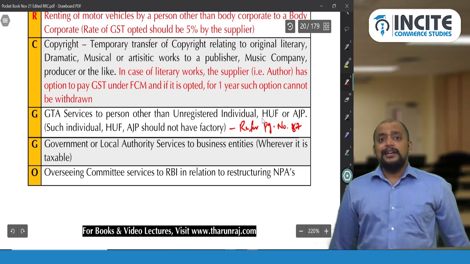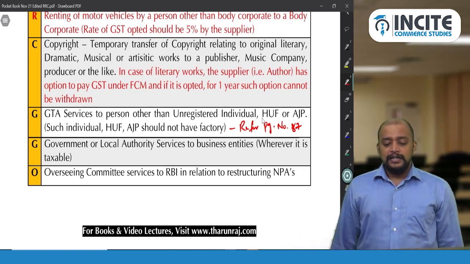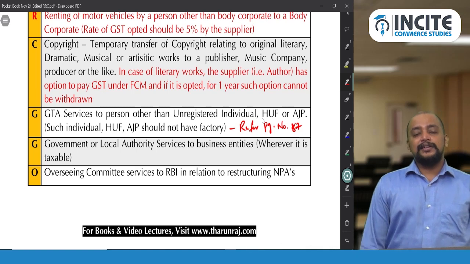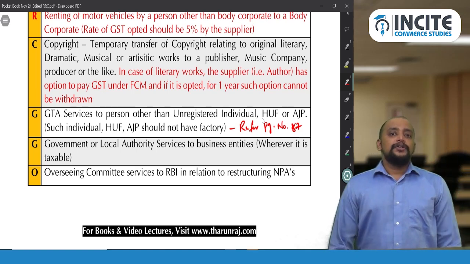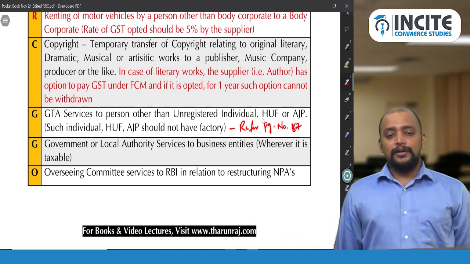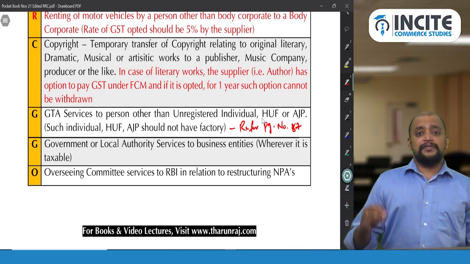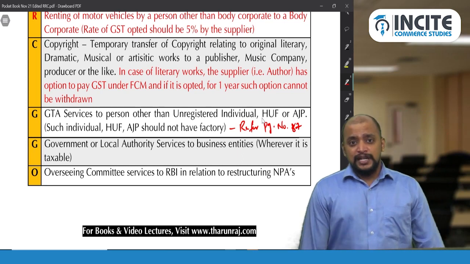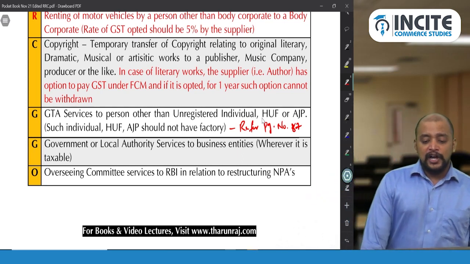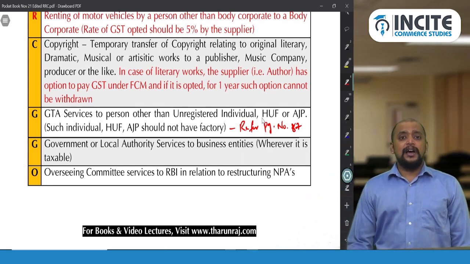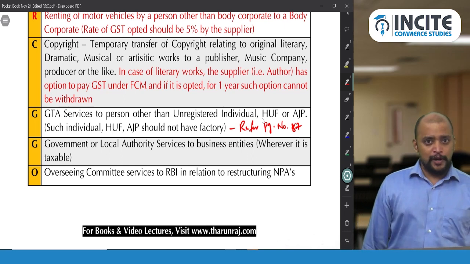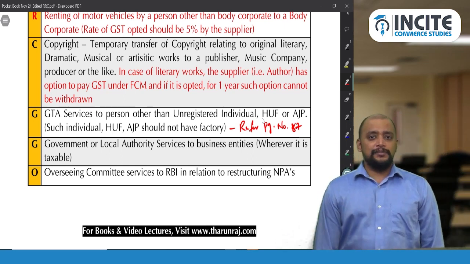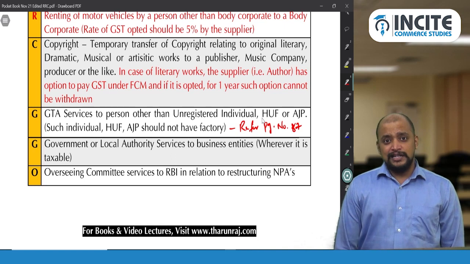And then next GOT. G for government services. Government services to business entities are taxable. Wherever they are taxable, we need to see whether it is renting of immovable property or other than renting of immovable property. Wherever it is taxable, the liability to pay GST is on the recipient.